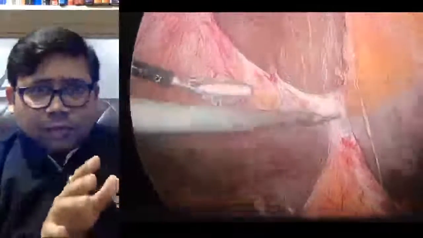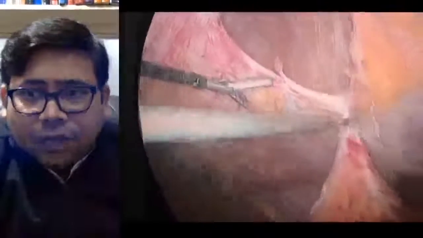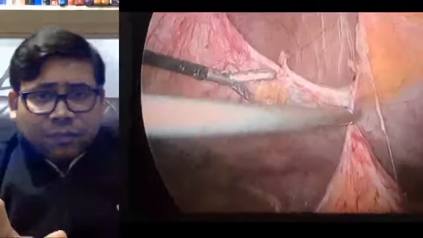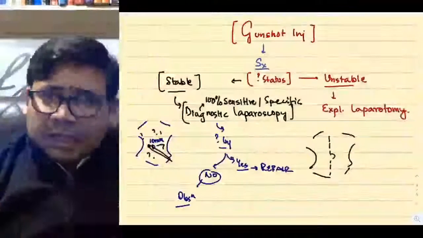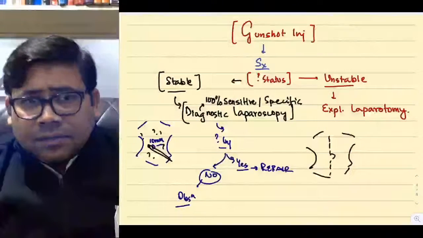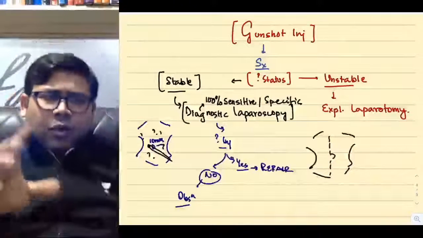Even if you are blind, your assistant will say, "Sir, look, there is injury." So it's a real-time view. You've gone inside the abdomen without opening the abdomen. And the second part is that you will have a 25 times magnified view. Is that clear or no? So this is why now laparoscopy has taken charge even in the abdominal trauma cases. Is that clear? So this was the basic approach to abdominal trauma.